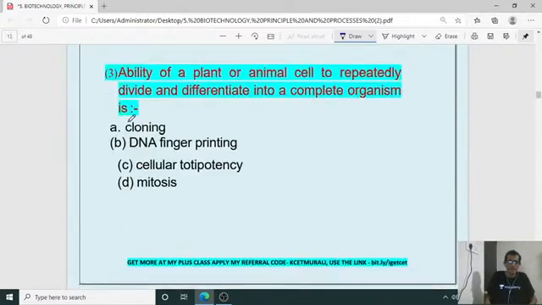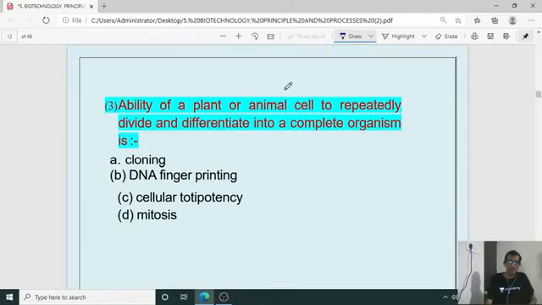Third question. Ability of a plant or animal cell to repeatedly divide and differentiate into a complete organism is called what? What is the meaning of that process or method? The ability of a plant or animal cell to repeatedly divide, to undergo mitosis and differentiation, and as a result we are going to get a complete organism. So for that purpose the plant or animal cell should have one particular